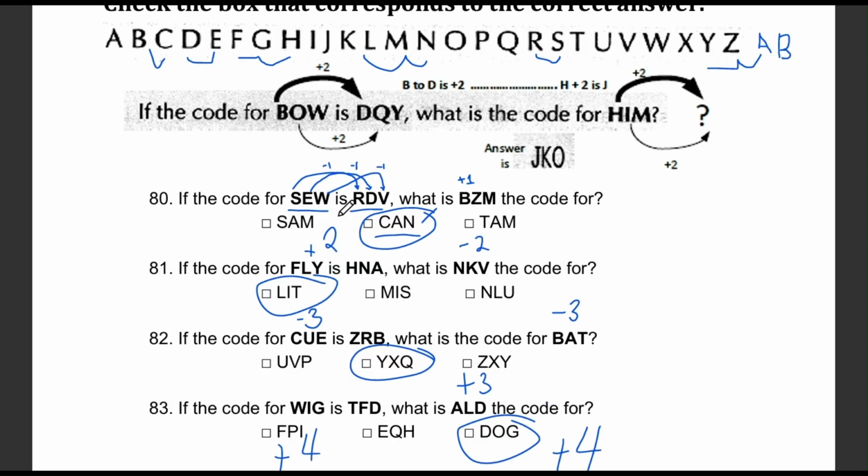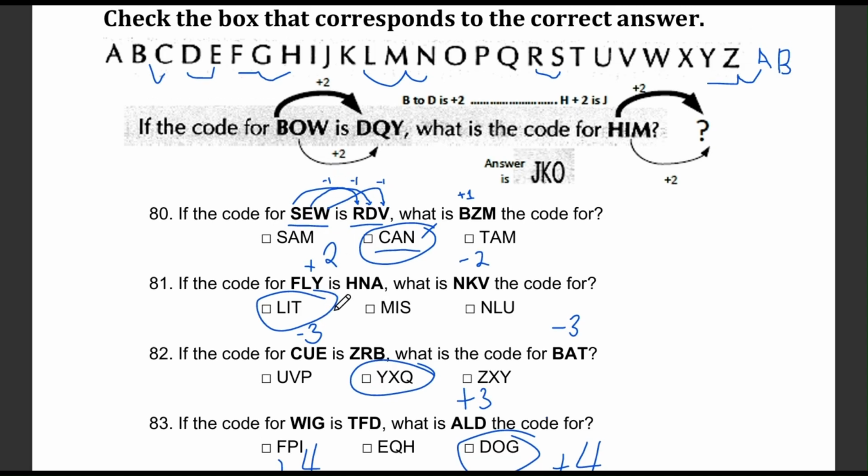Question number 82. The code for CUE is ZRB. So what would BAT be? The options are UVP, YXQ, and ZXY. Let's find the pattern. C goes to Z, U goes to R, and E goes to B. Each letter is going back by 3 letters. Let's do the same to BAT. B goes back 3 letters to Y, A goes back 3 letters to X, and T goes back 3 letters to Q. So the code for BAT is YXQ.